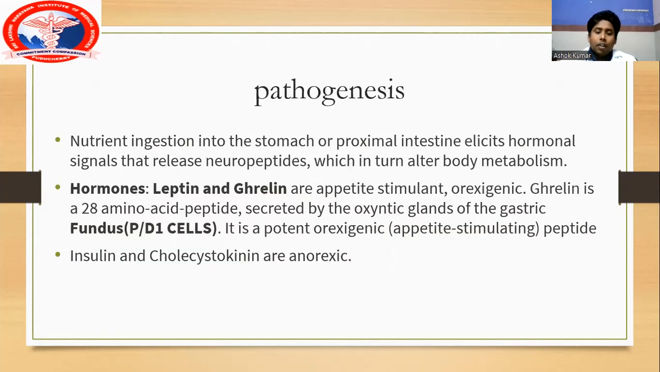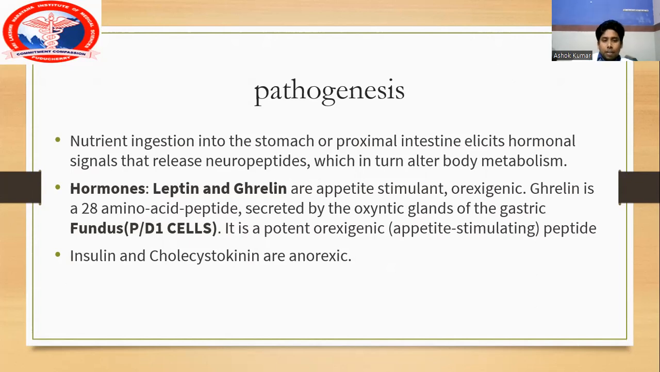The main pathogenesis of obesity revolves around two main hormones, ghrelin and incretin. When the patient takes food and it reaches the stomach or proximal intestine, certain hormonal signals are released, which in turn alter your body metabolism. One of the main hormones is ghrelin. Ghrelin is called an orexigenic hormone. It's a 28 amino acid peptide, mainly secreted from the fundus of the stomach. It's an appetite stimulant, the hunger hormone.